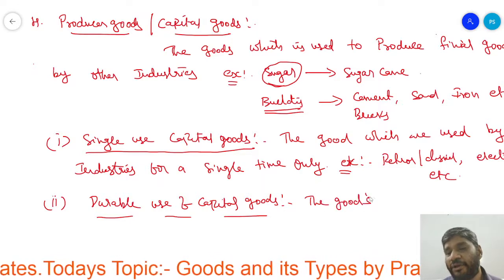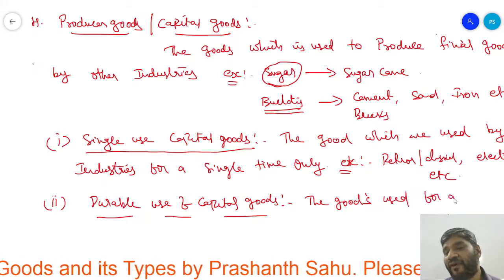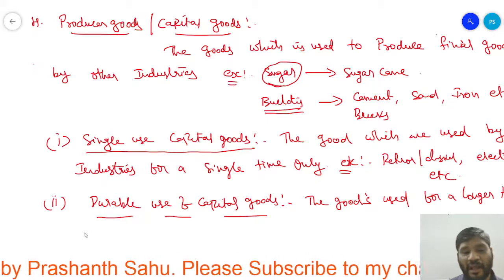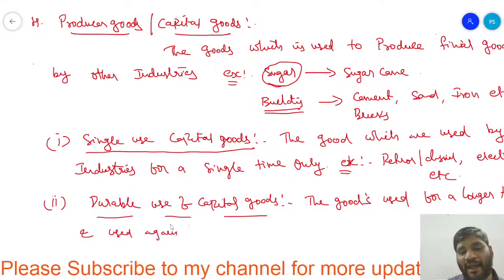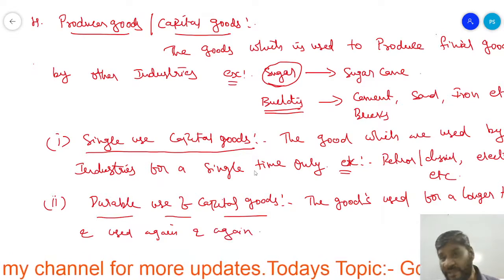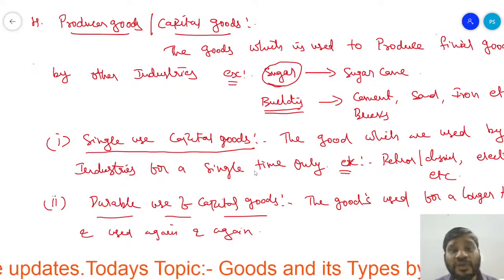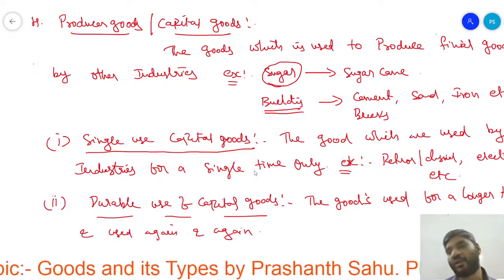The goods used for a longer time and used again and again. Again and again means the goods are used repeatedly. The goods are used again and again by the industry to produce the final good.